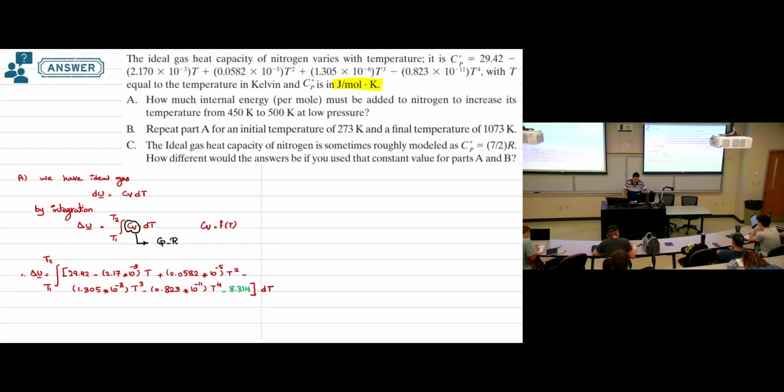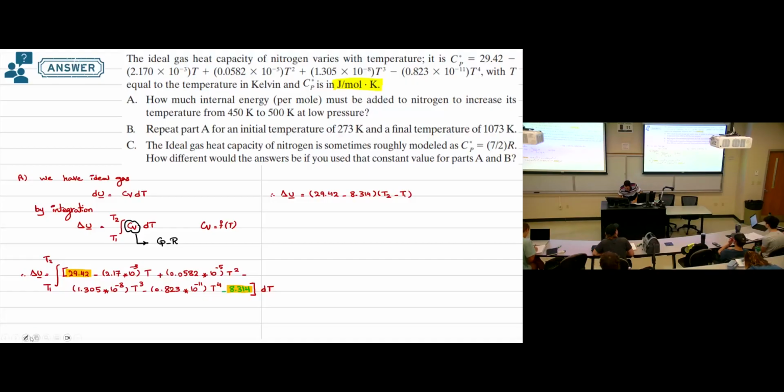Okay. Now we are ready for the integration. So we can say delta U. You can note that all the parameters we have are multiplied by temperature except this one and this one, so you will calculate both of them together. So delta U by integration will be 29.42 minus 8.314 times T2 minus T1. So this is the integration of the first term.